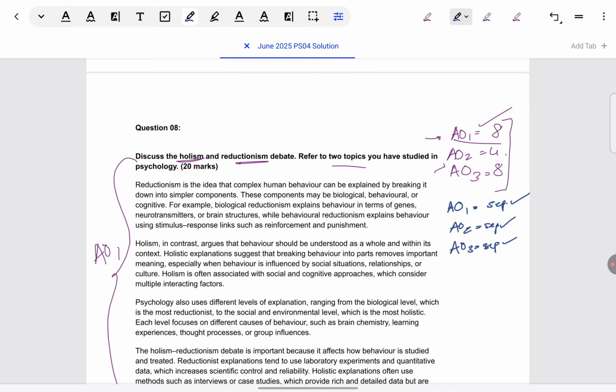Even if they come in later, the language you use, the way you're writing AO2, is aligned with how you wrote AO1. That by itself shows linkage. You don't need to make it that obvious by following the sandwich approach. Do follow it by all means if you can write it clearly.